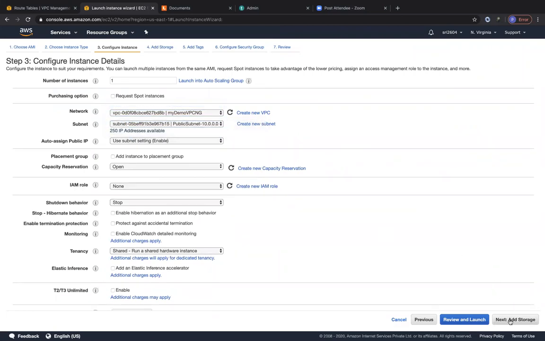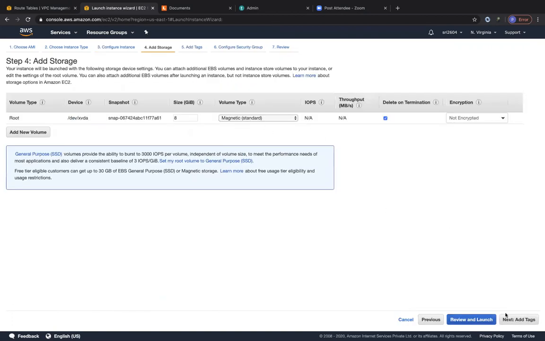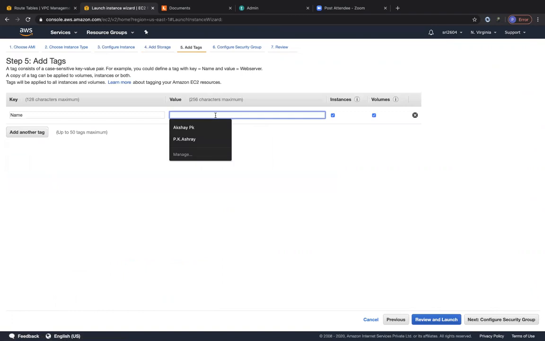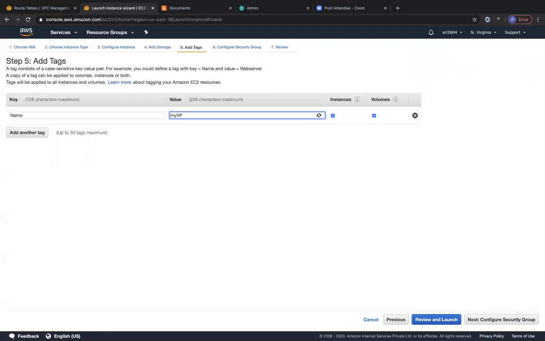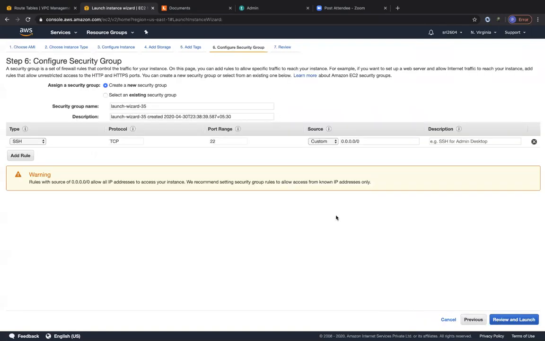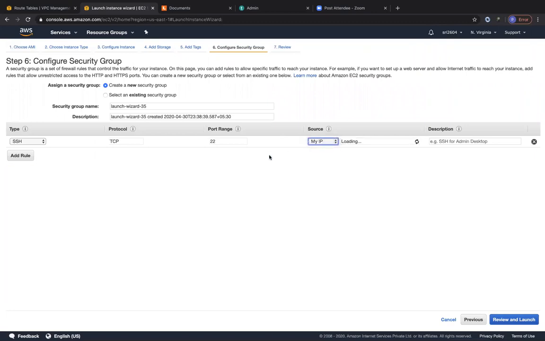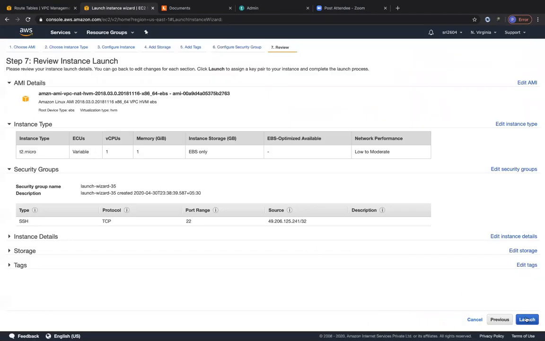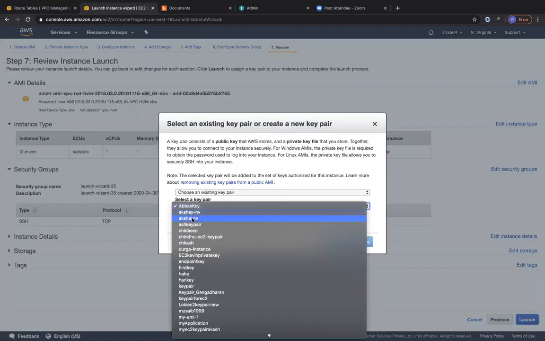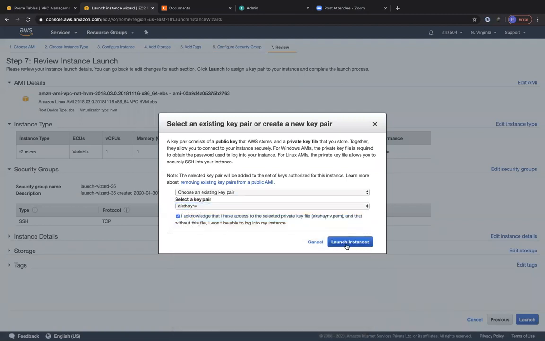And let's go ahead and click on add storage. We are going to leave it as it is. We are going to click on add tags. We are going to call this our NAT instance. Okay, I'm going to go ahead and configure security groups. I'm going to leave the security group rule for SSH open to only my IP address. And then I'm going to click on review and launch. And yeah, click on next. Okay, so I'm going to click on launch. Let's choose Akshay NV as my key pair. I acknowledge and click on launch.